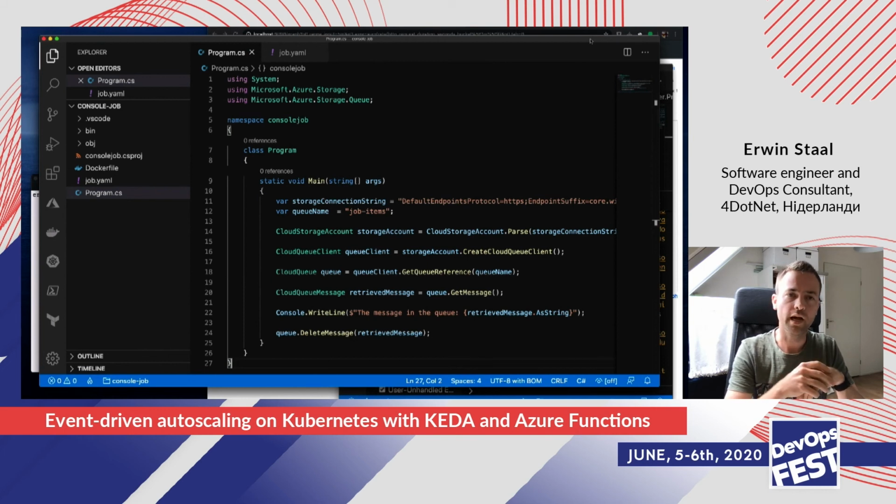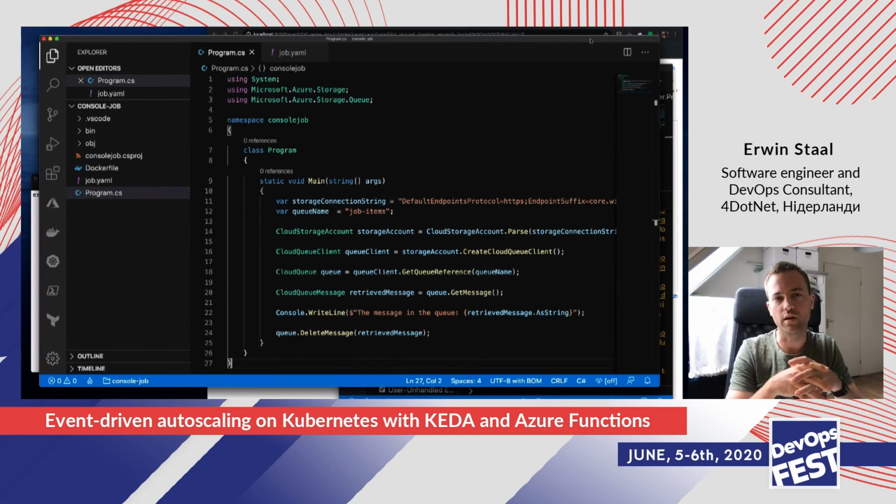Luckily, there is a way in Kubernetes to fix that, and that's with a job. If you specify a job and deploy it to your Kubernetes cluster, Kubernetes will actually wait for the job to finish and then restart or destroy your node. So there's ways to go around it.